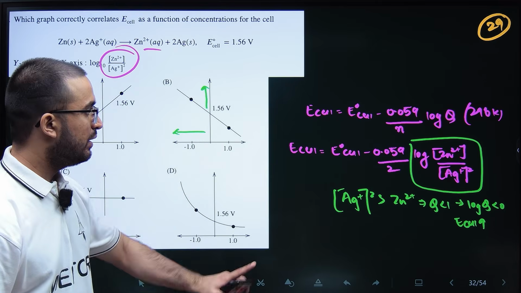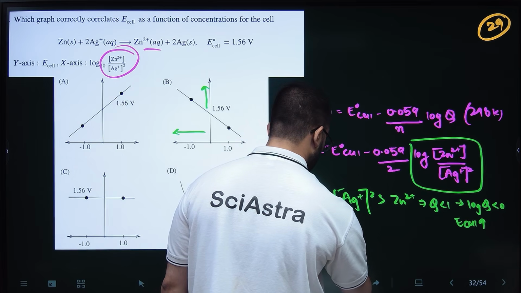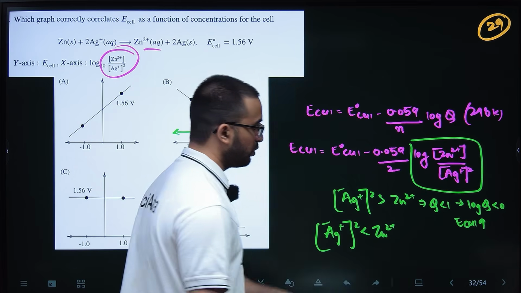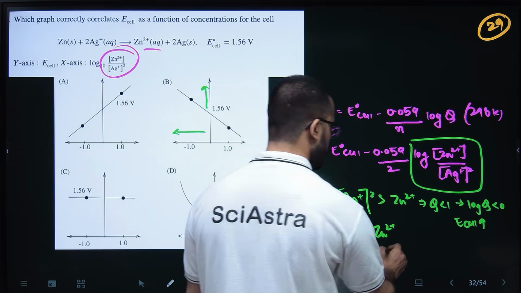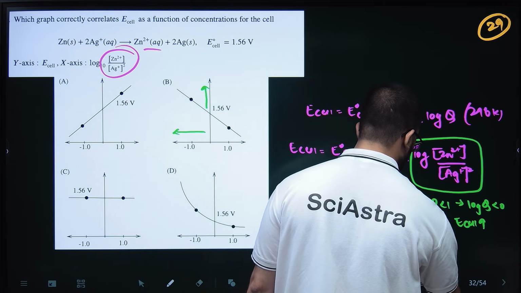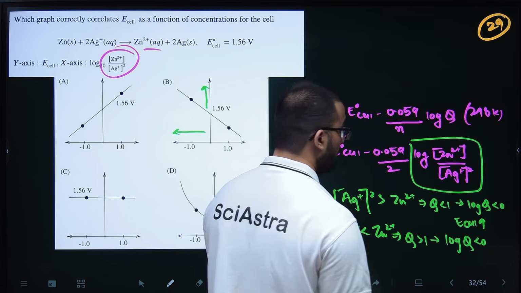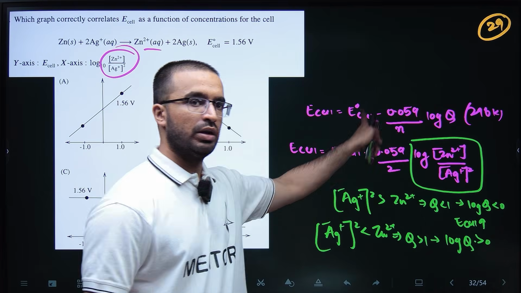Second, if your Ag plus squared is less than Zn2 plus, this whole ratio will be greater than 1, obviously. So this means Q will be greater than 1. If Q is greater than 1, log Q will be positive, sorry, what am I saying? If this is positive, this whole term will be negative.